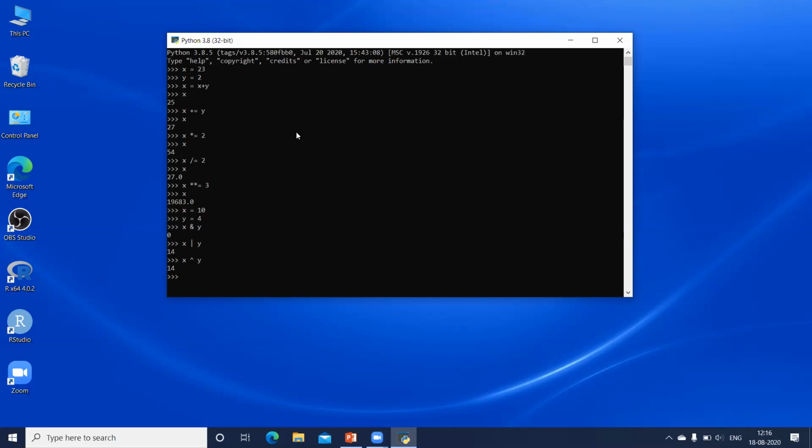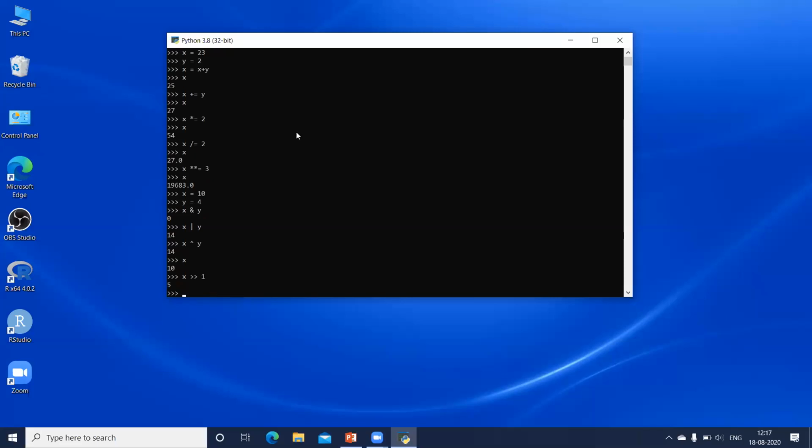We also have right shift and left shift, where the bits are shifted to the right side by a position. Suppose I say X, and let me display the value of X. X is 10. I want to shift X to the right side, so we have 2 less-than signs. This is your right shift, and I want to shift by 1 position. So 1 bit from the right side will be dropped and a 0 will be added on the left side. If I give this, I'm getting the answer as 5.